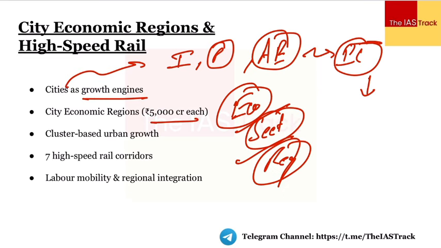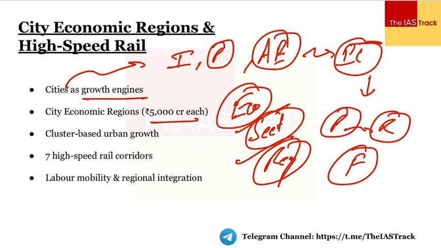per city economic region, and it would be based upon a challenge, ठीक है। Challenge मतलब क्या कि भाई proposals अलग अलग cities submit करें, and then there would be a kind of selection of certain cities, and on the basis of the performance which these cities do, or the reforms which they basically undertake, there would be the financing. Performance based incentives दिए जाएंगे, ठीक है। सिंपल सी बात है, यहाँ पर we are trying to give emphasis on cities as the growth engines.